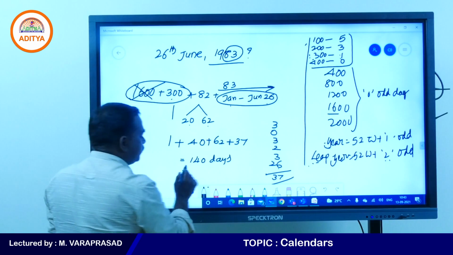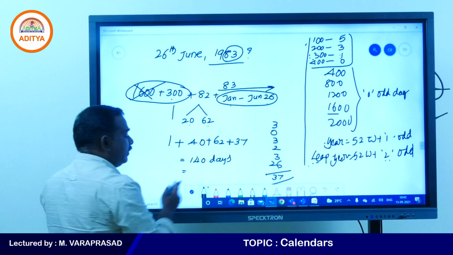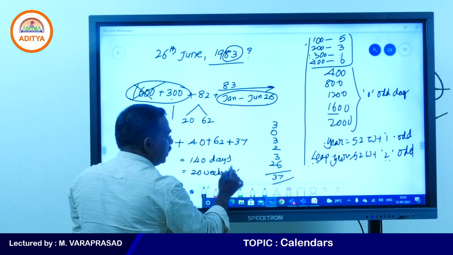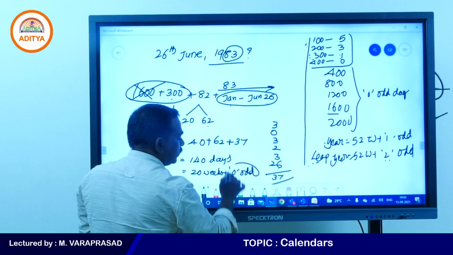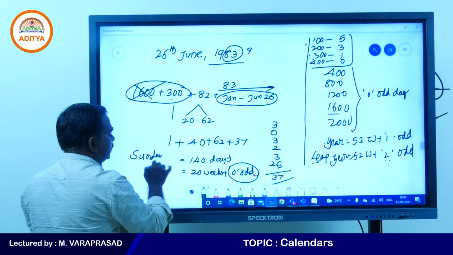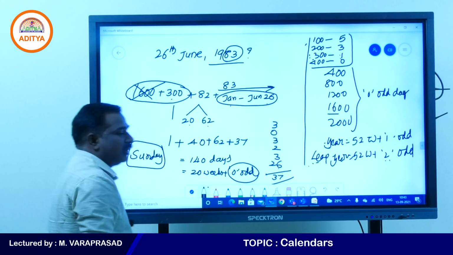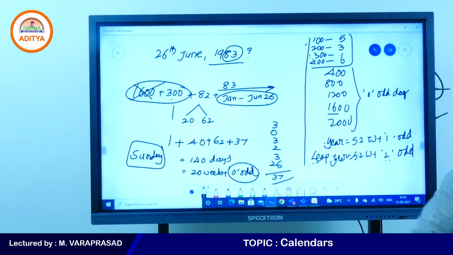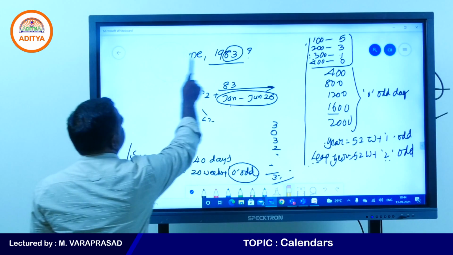So 140 days means exactly 20 weeks plus 0 odd days. 0 day means Sunday. All of you got the same answer: the first World Cup under the captaincy of Kapil Dev was on Sunday.